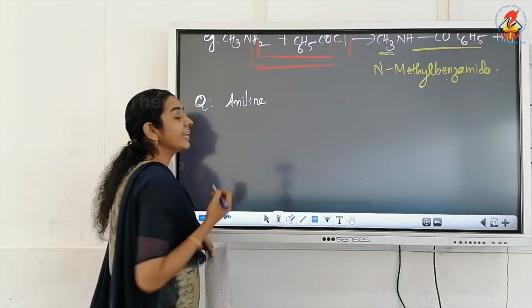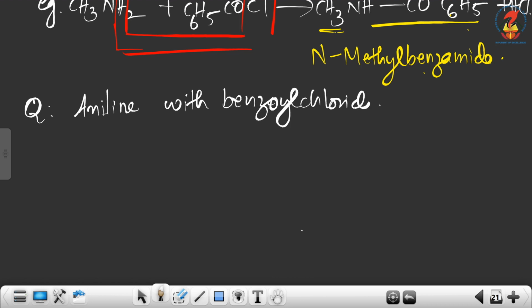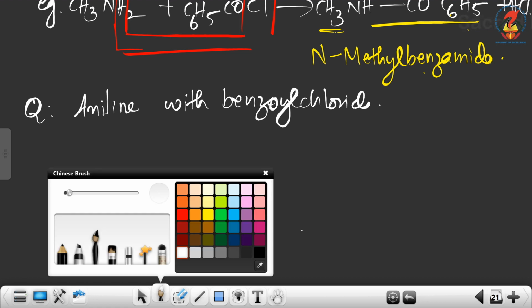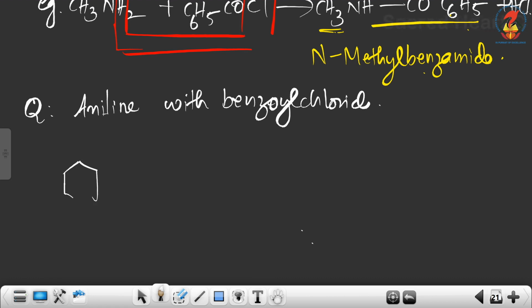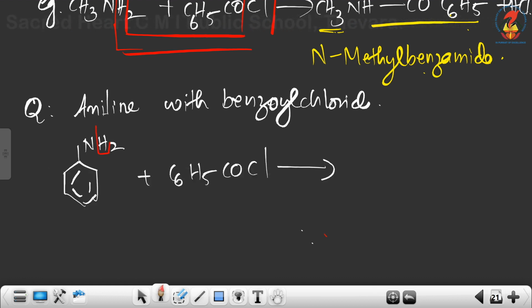Okay. Now there is one question to write the chemical reactions of aniline. Write the chemical reactions or equations for the reaction between aniline with benzoyl chloride. How we can write this equation? Aniline with benzoyl chloride. Very simple. Aniline, we know the formula. Benzene ring NH2 on reaction with benzoyl chloride, C6H5COCl. On reacting, they will be eliminating HCl.